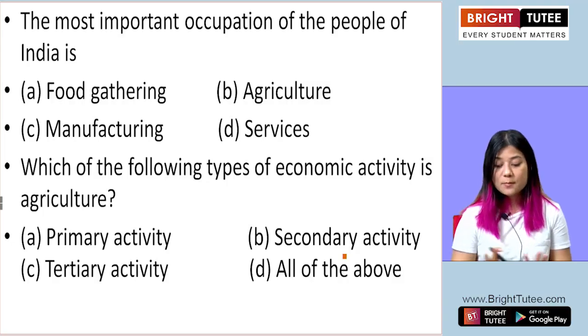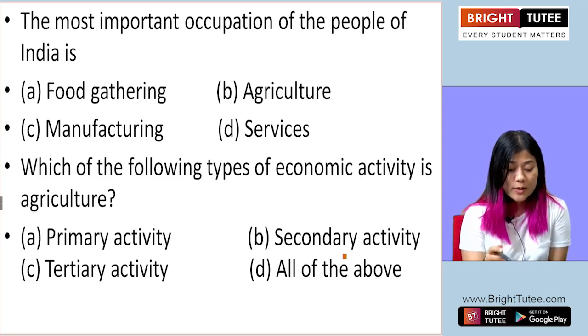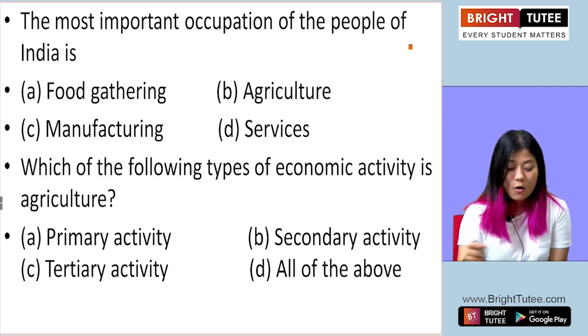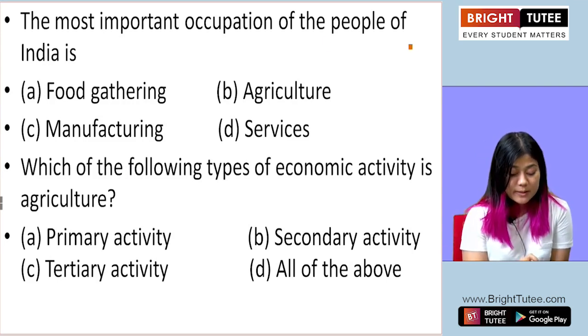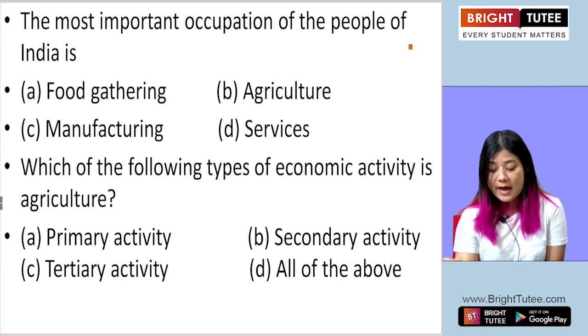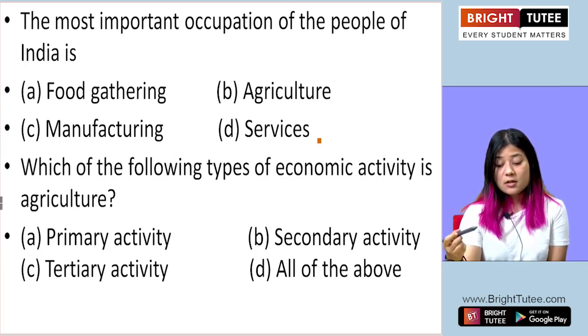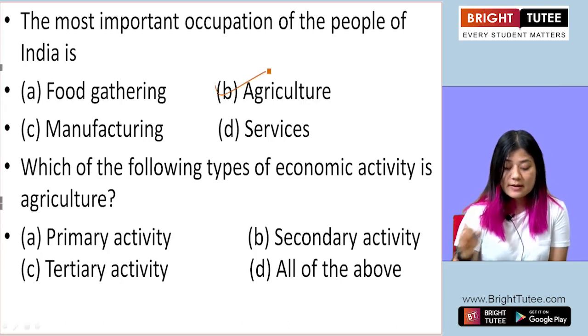So here we have some questions. Now we'll go through them together. The first question is, the most important occupation of the people of India is? Option A, food gathering, B, agriculture, C, manufacturing, D, services. The correct answer is B, agriculture.